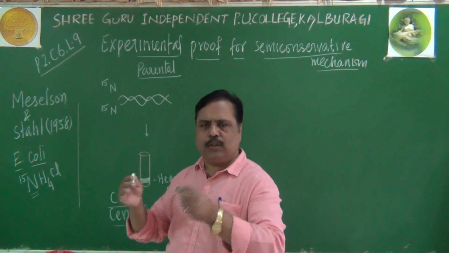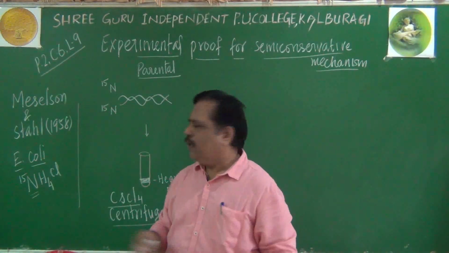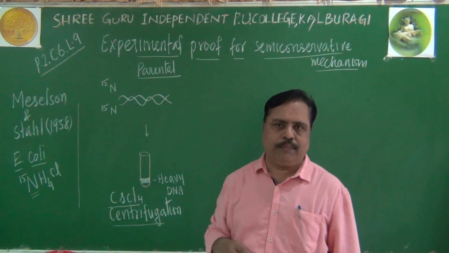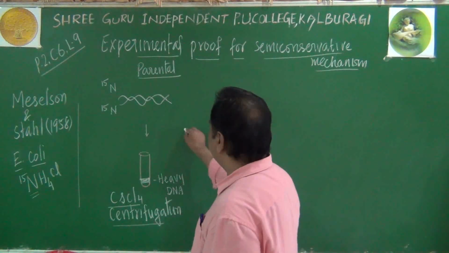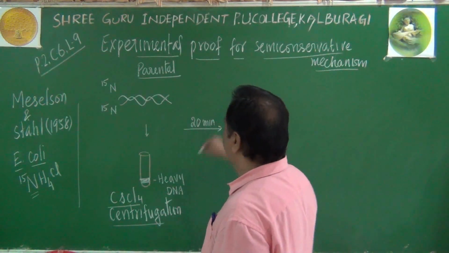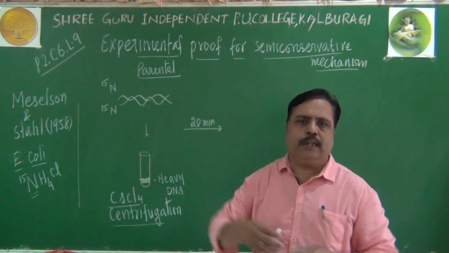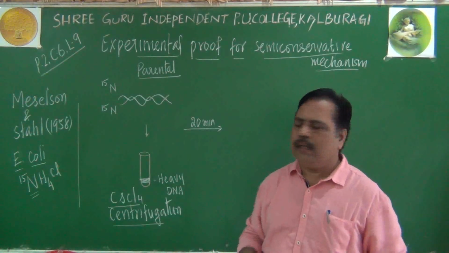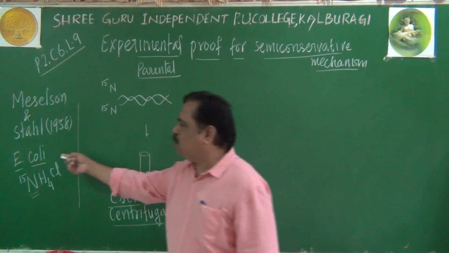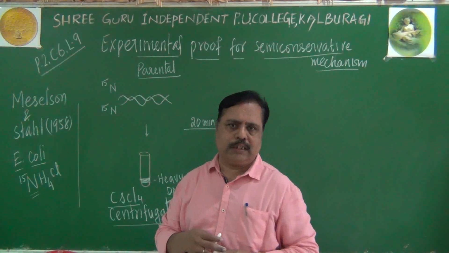No, they have isolated some. They found that it had undergone this. What is that? Heavy. Now, the remaining E. coli were allowed to multiply further. Now, what happened? Within 20 minutes, you know the nature of E. coli bacteria. When all the conditions are favorable in the medium or in the laboratory, every 20 minutes they will produce their own daughter cells. E. coli will produce another group of daughter cells.